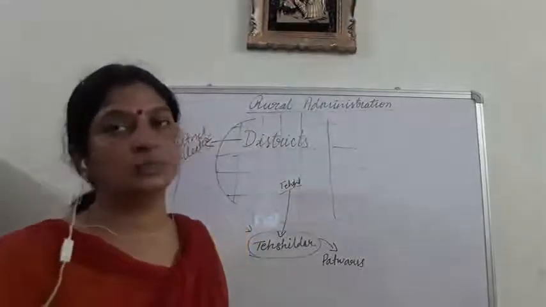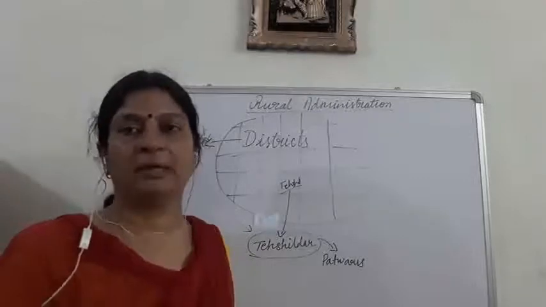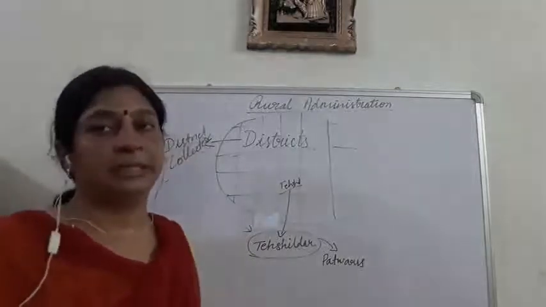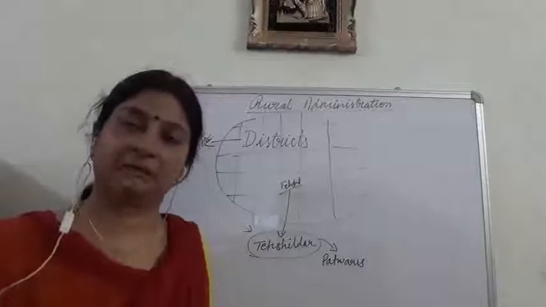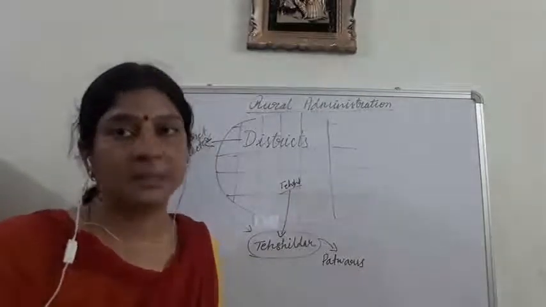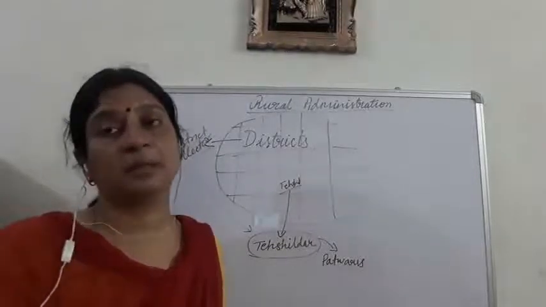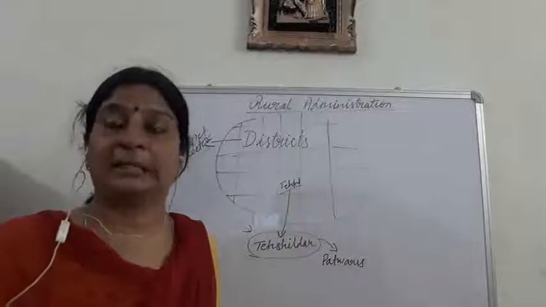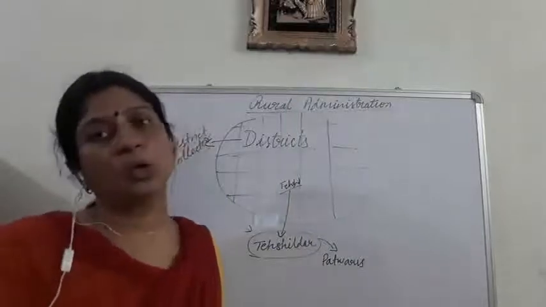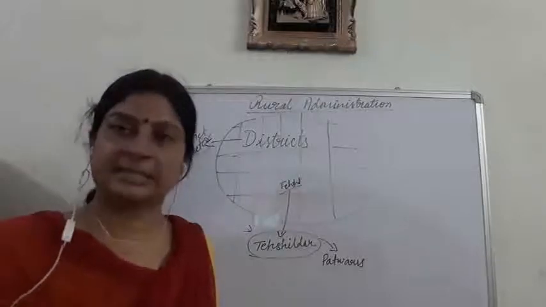Other than this, he also supervises the functions of the patwari, and in this regard he sees whether the patwari is keeping the land records properly, updating the land records, and keeping a record of the crops and cultivated area. So all the functions of the patwari are supervised by the tehsildar.